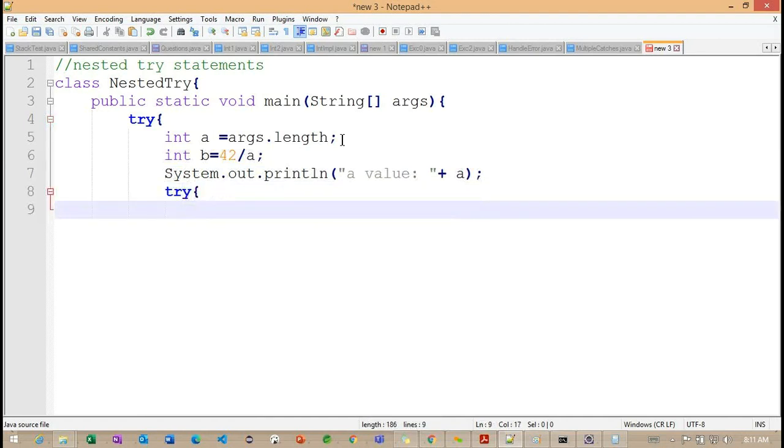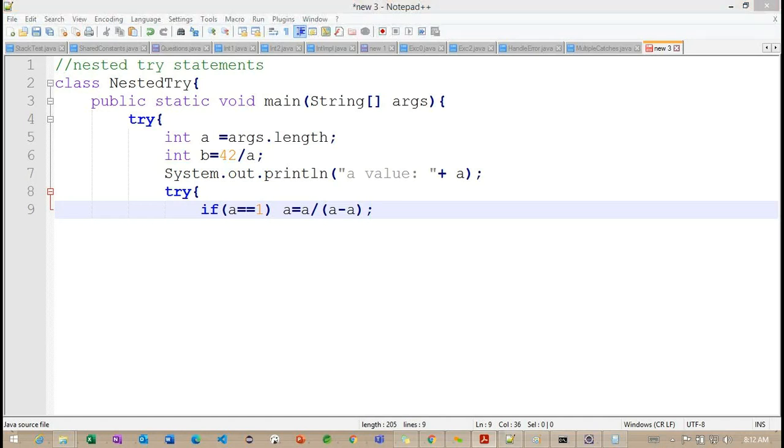After this, I'm working with one more try block here. If a is equal to 1, what is the operation I'm trying to work with here? a is equal to a by a minus a.